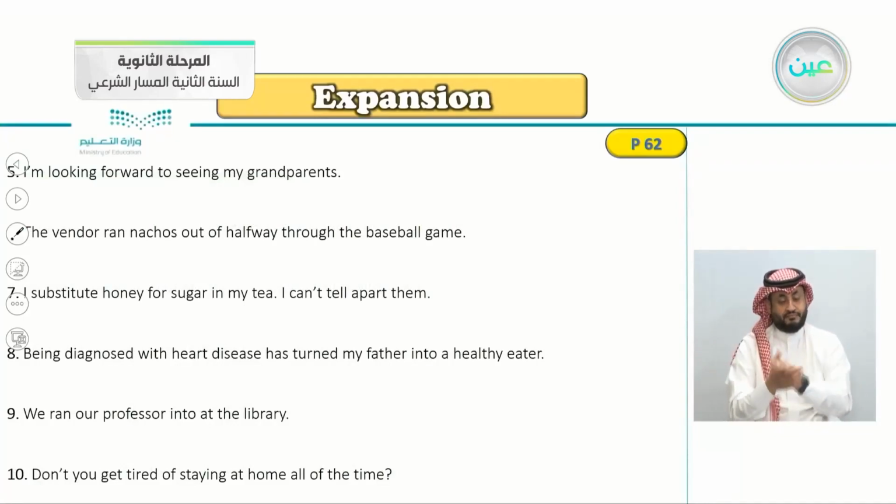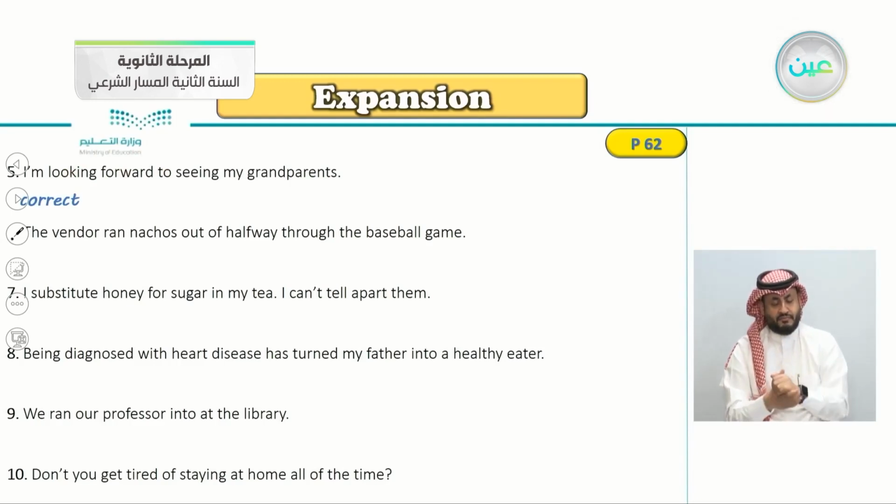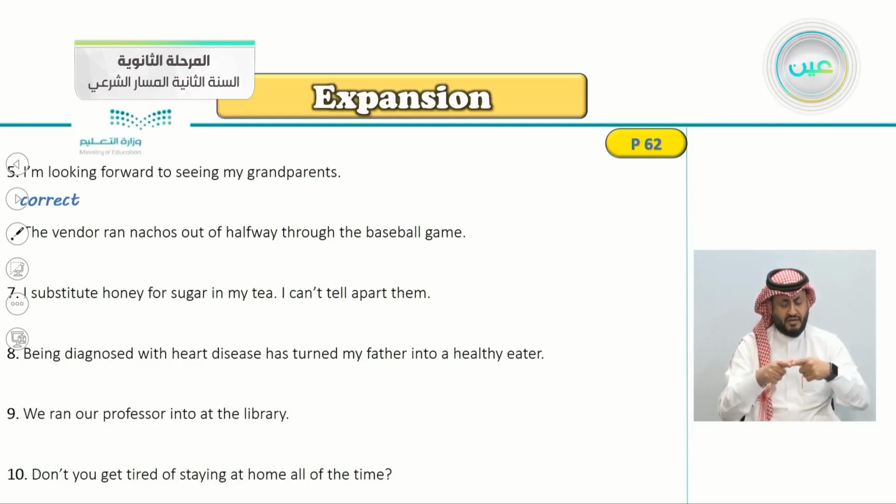Number 5, I'm looking forward to seeing my grandparents. Is this correct or not? Number 5 is correct. Looking forward to. There's nothing wrong here. Number 6, the vendor ran nachos out of halfway through the baseball game.